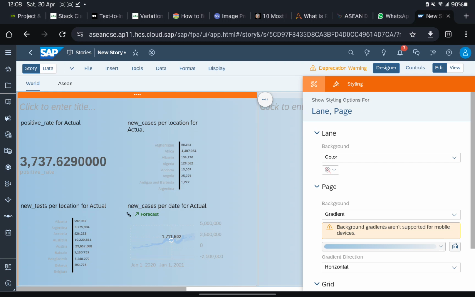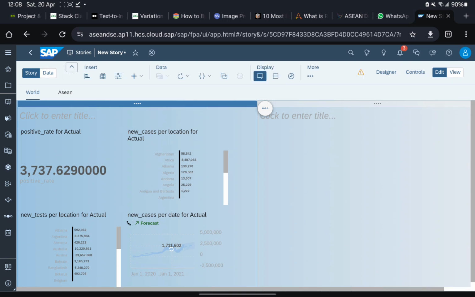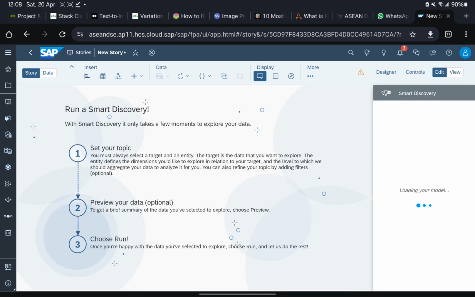Okay, how do we do the smart discovery? It is by clicking this more. If you cannot find this more, just click this arrow down, and then here we have more. Then click this more, and then here we have smart discovery. Run smart discovery, and then you will be jumped into this page.